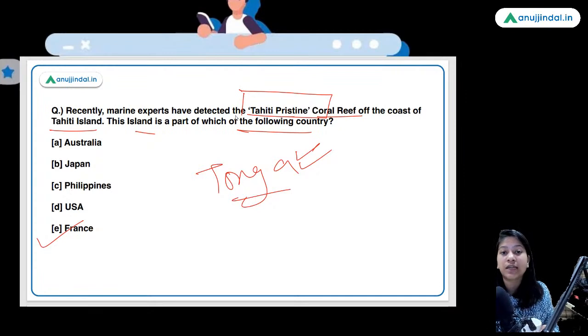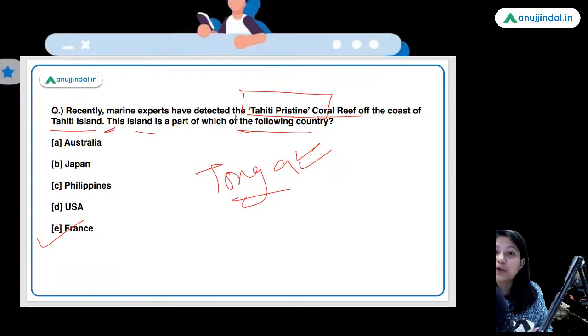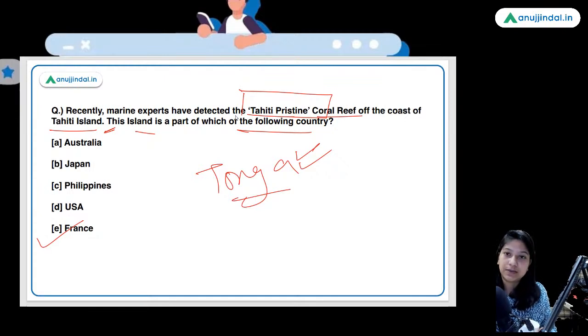This is altogether another news. The coral reef was detected off the coast of Tahiti Island, which is a part of French Polynesia in the Oceania continent geographically. And this French Polynesia diplomatically is under the administration of France.